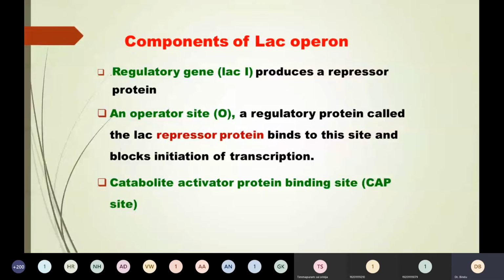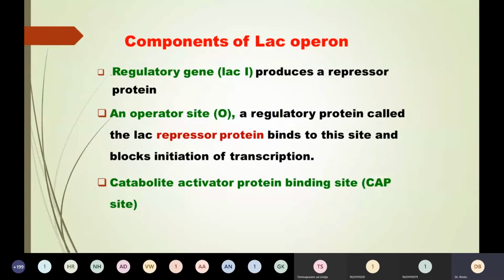Coming to the next site, after the operator site, is the catabolite activator protein binding site, the CAP site. In this site, CRP or cyclic AMP regulatory protein binds. This CRP is nothing but a complex of cyclic AMP and catabolite activator protein.